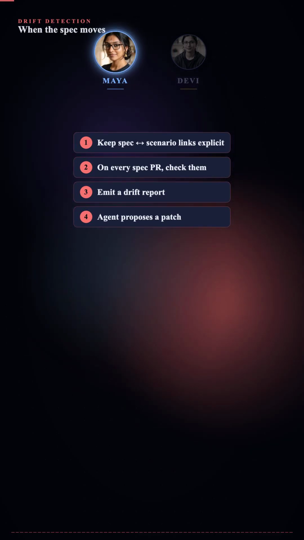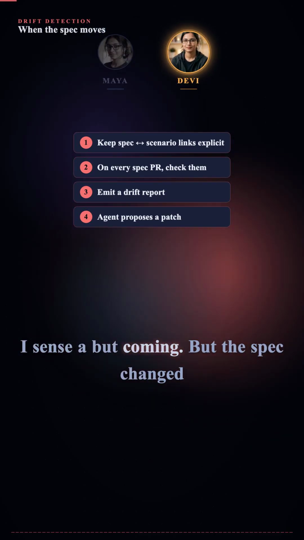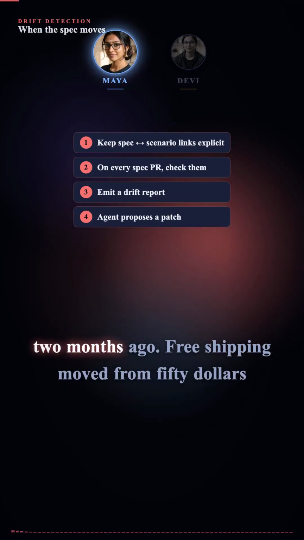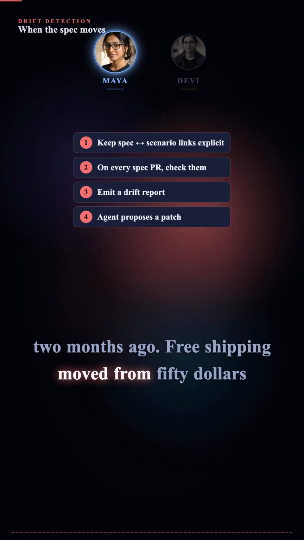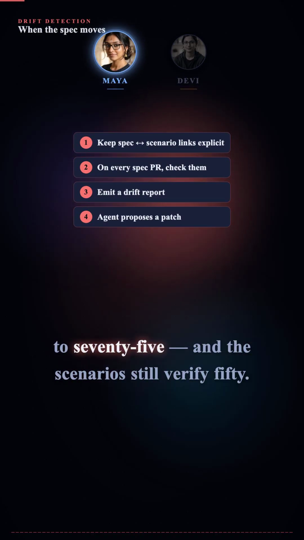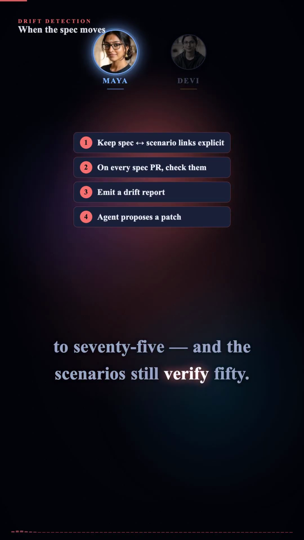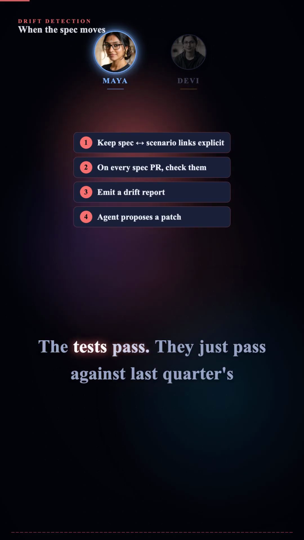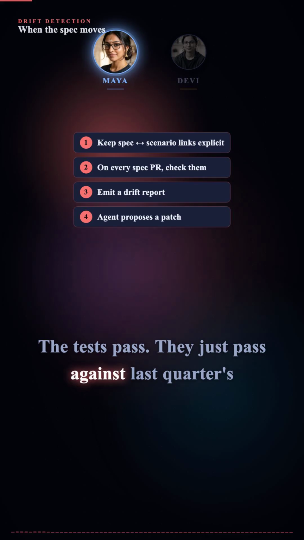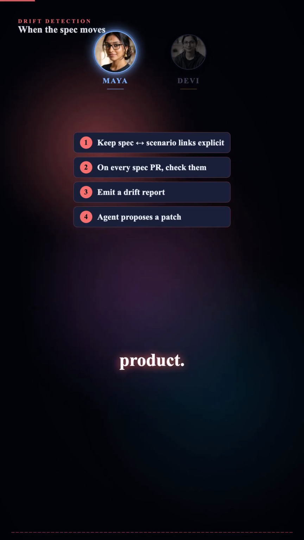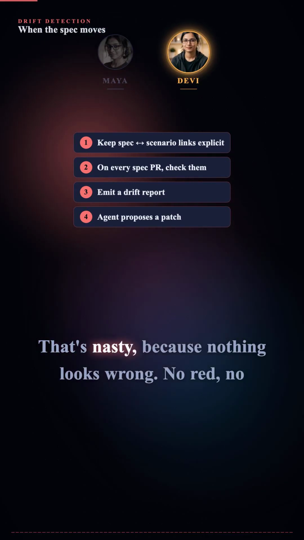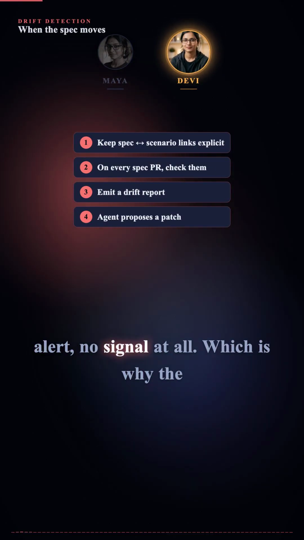Everyone's happy. I sense a but coming. But the spec changed 2 months ago. Free shipping moved from $50 to $75, and the scenarios still verify 50. The tests pass, they just pass against last quarter's product. That's nasty because nothing looks wrong. No red, no alert, no signal at all.